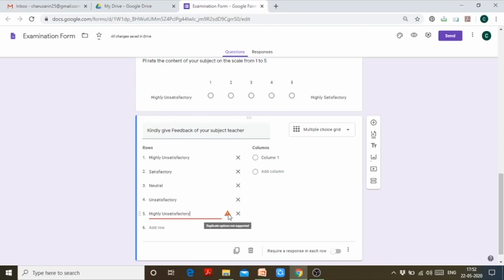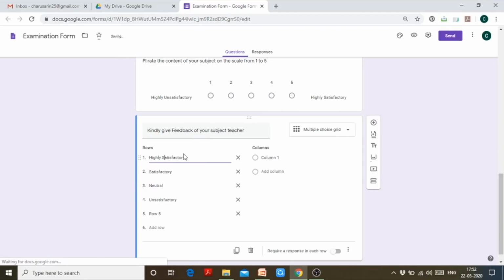Well, it has given me an error that duplicate options are not supported. Okay, I have mentioned here highly unsatisfactory. So I need to change this option, or maybe I need to change my previous option.